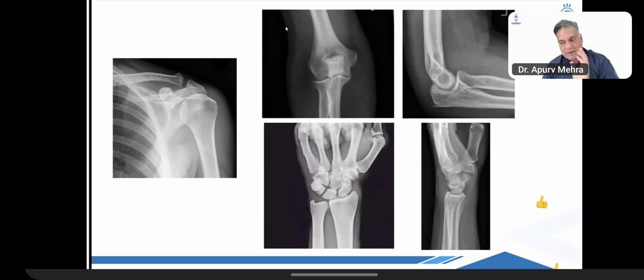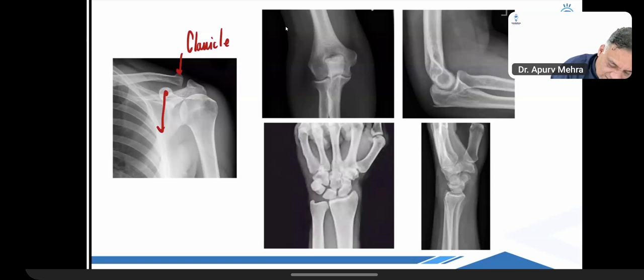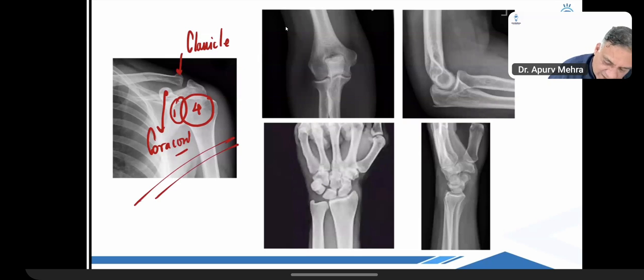All right. Now comes the important X-rays of the upper limb. The highest bony landmark on the AP view of the shoulder is the clavicle, and just beneath the clavicle is the coracoid. The head of the humerus is 4 times the glenoid. 4:1 is the ratio. That's why it's the most common joint to dislocate.